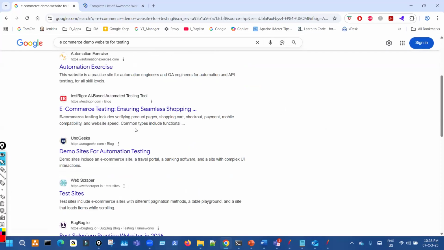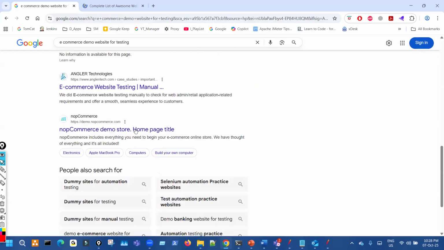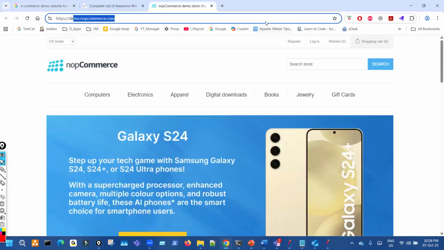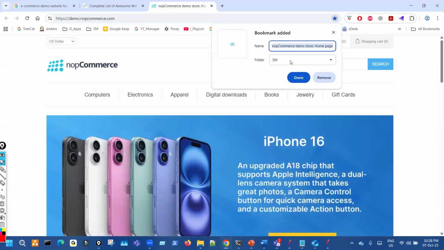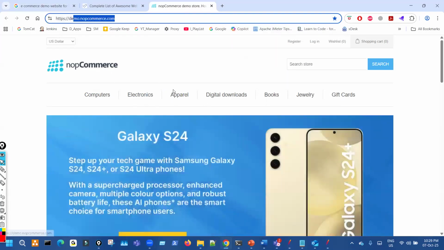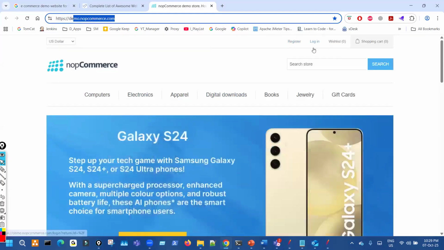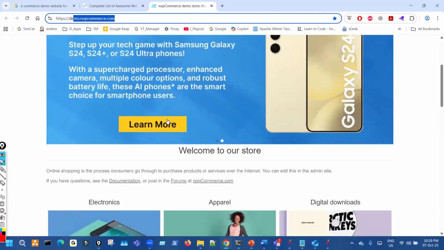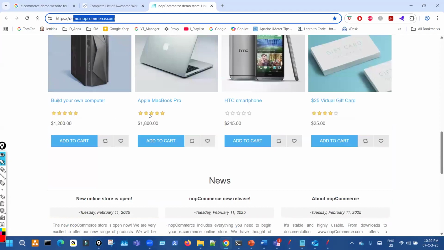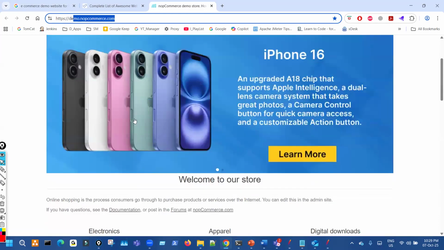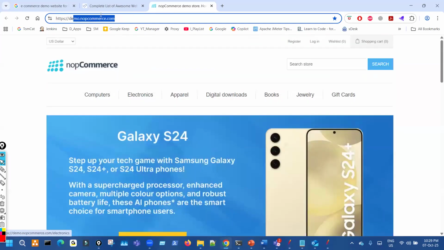There you can Google. So this is also worth watching. This is demo dot no. Okay. So here you can purchase some stuff, right? Try to register and create an account, add items to cart, and purchase. It's a bit realistic. Try to add them to cart and try to purchase. So that is there. So this is also a demo website.